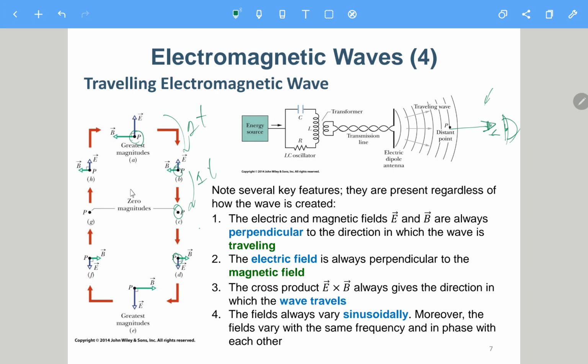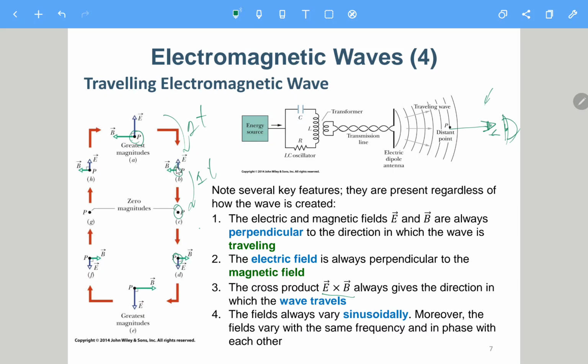Okay, so E field and B field are always perpendicular to each other. And then the third one, the cross product of E field and B field always gives the direction in which the waves travel. So E cross B is actually the direction of the wave travel. Here, you use your finger pointing upward for E and then cross to B, your thumb is pointing out of the page.